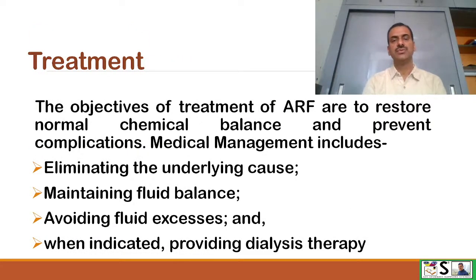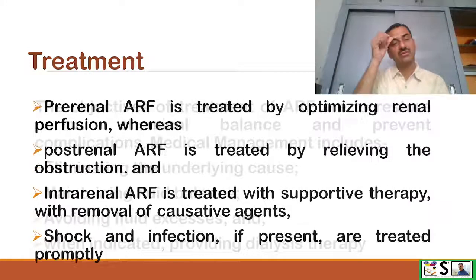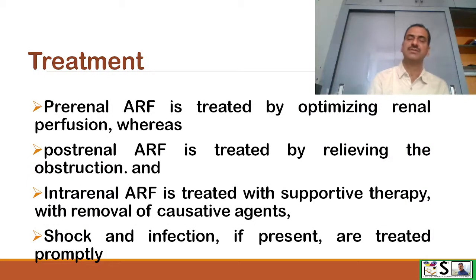Treatment. The objective of treatment of ARF is to restore the normal chemical balance and to prevent complications. Medical management includes eliminating the underlying cause, maintaining fluid balance and electrolyte balance, avoiding fluid excess at the same time, and when indicated, providing dialysis therapy. What is dialysis therapy? This we will discuss in a separate chapter. Just understand that by the dialysis system we can restore the normal electrolyte balance, and we can remove the waste products from the body.